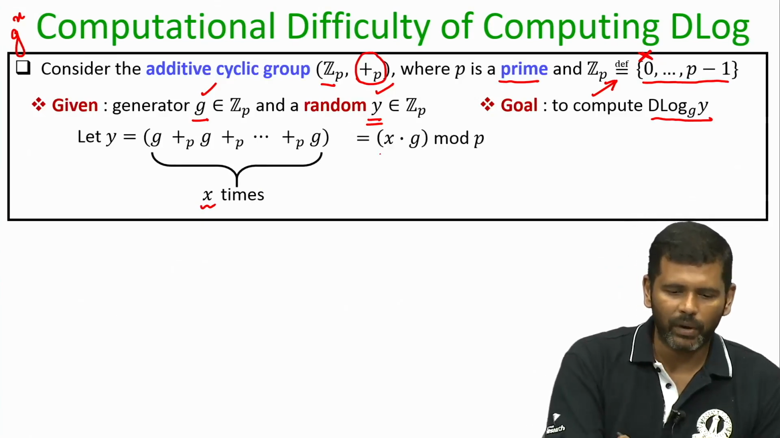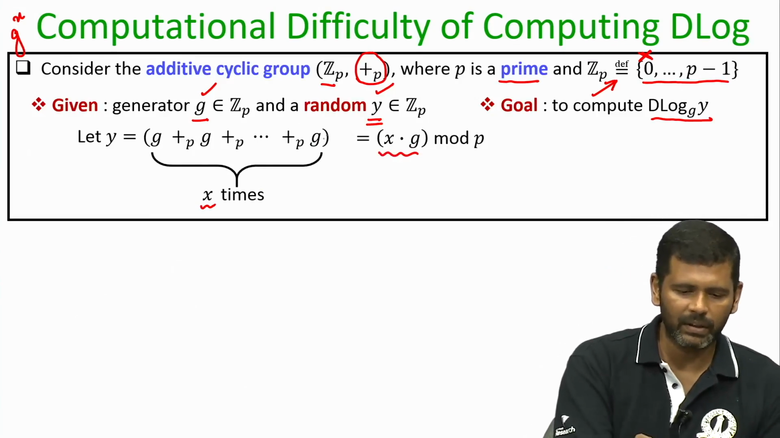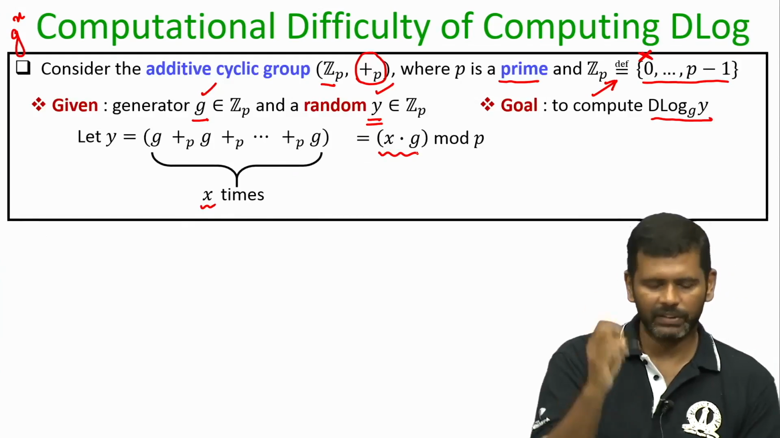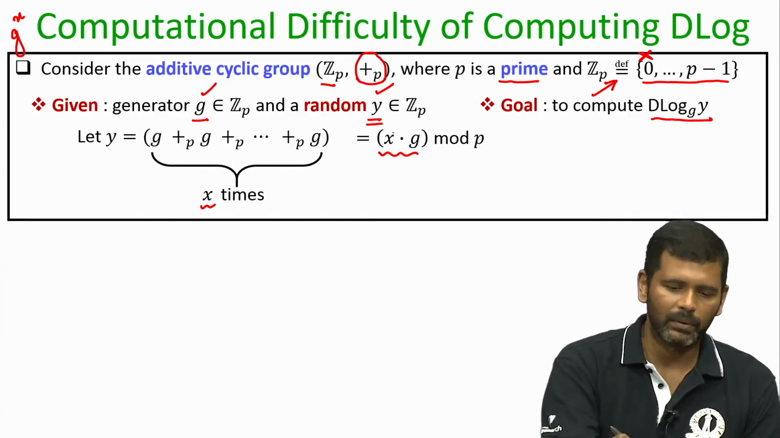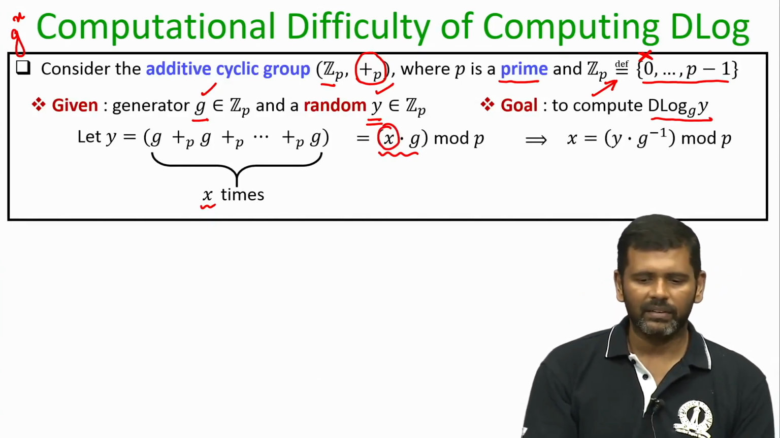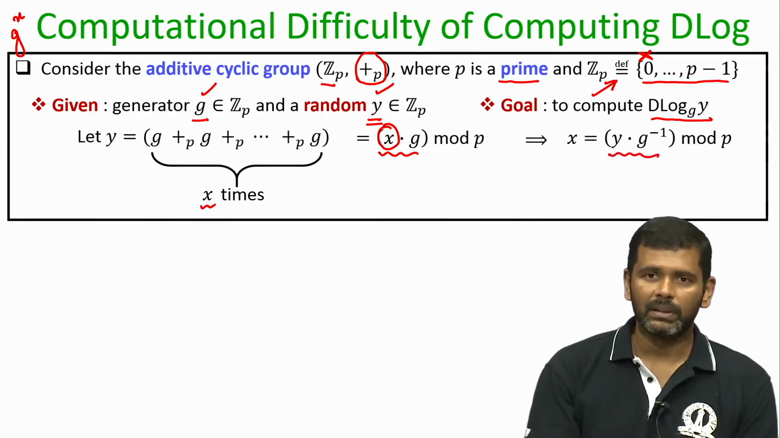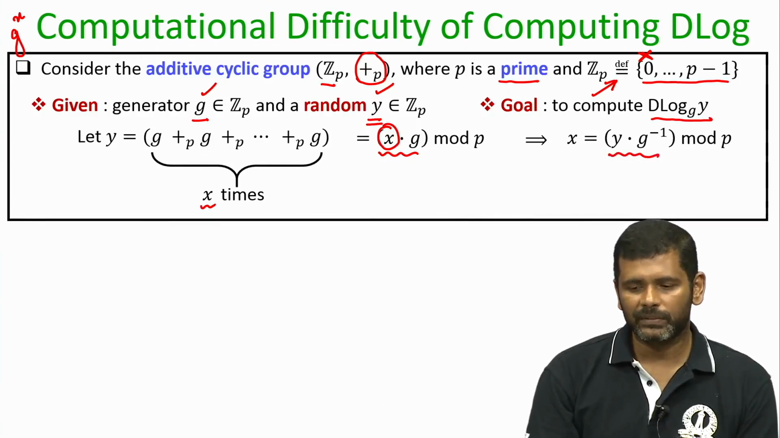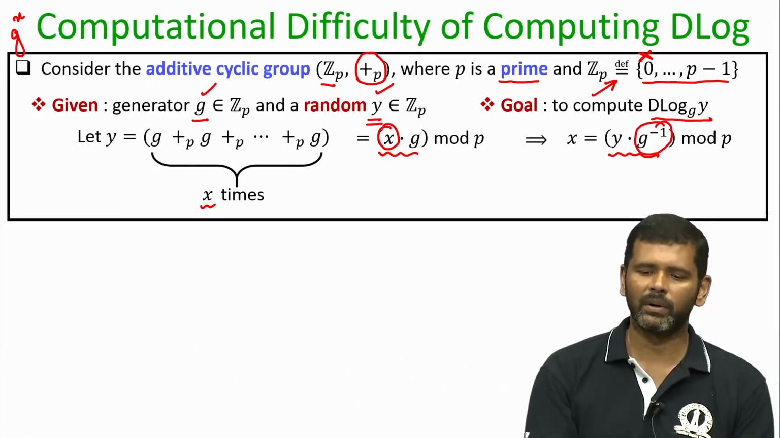So, I know that y is nothing but x times g modulo p, because g added to itself modulo p is equivalent to saying that I multiply x with g and then take mod p. And my goal is to find out this unknown x. Now, it is easy to see that this unknown x is nothing but the product of y with the multiplicative inverse of g modulo p. So, this g inverse is now not the additive inverse, this is now the multiplicative inverse of g modulo p.